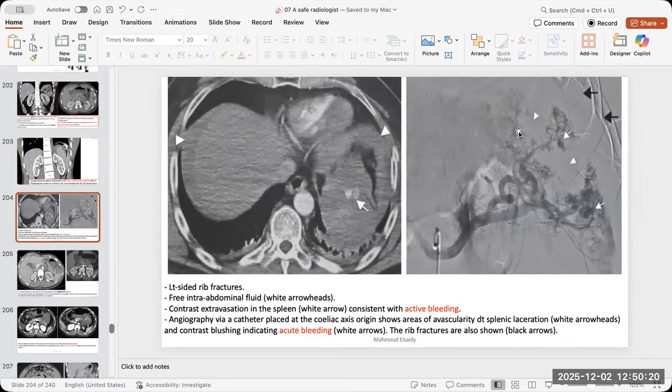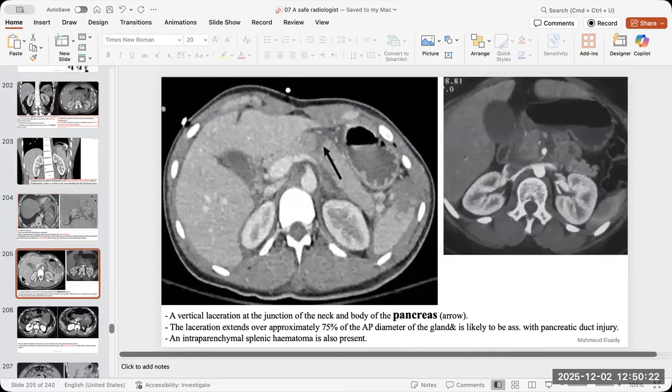See a lot of splenic hemorrhages here, and they can control the bleed first by embolizing the splenic artery proximally. So they decrease the blood flow to the spleen, give it some time to calm down, to quiet the active bleeding, and then they can deal with it surgically.